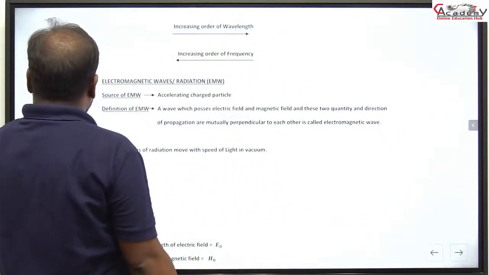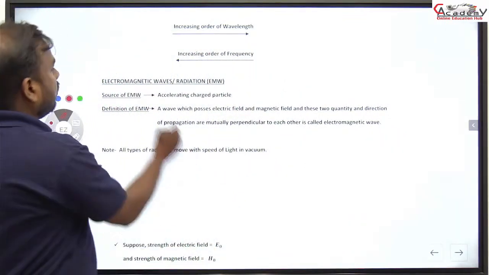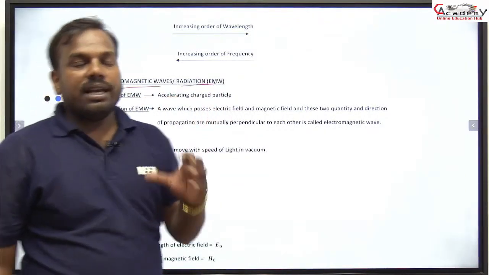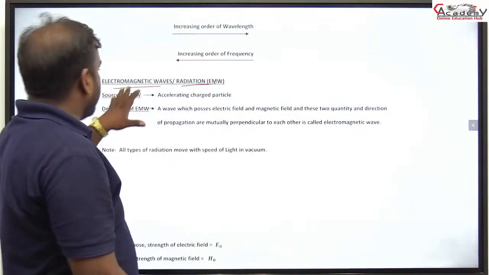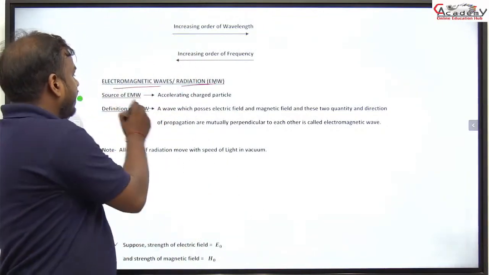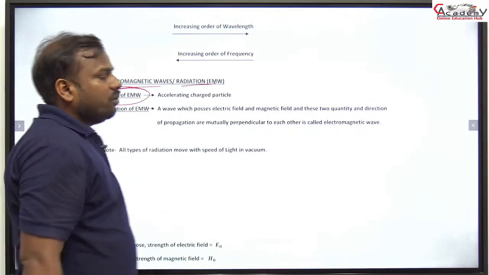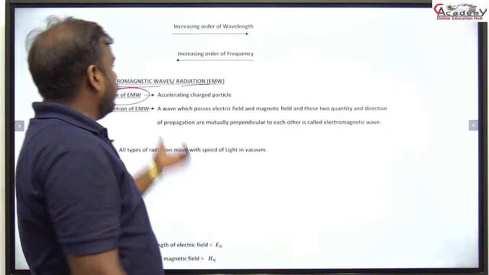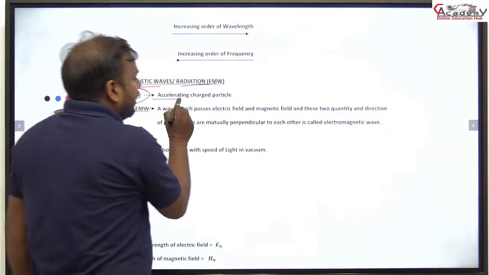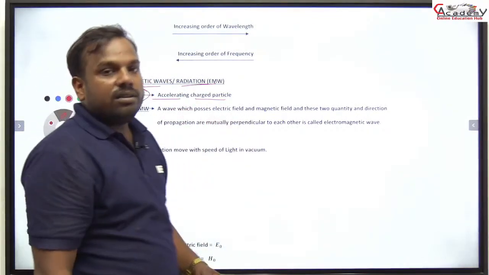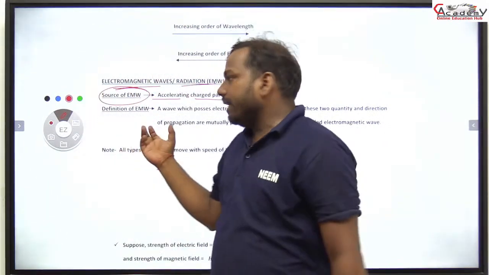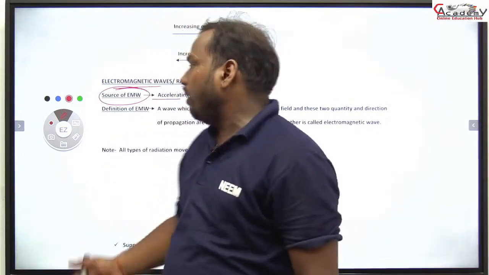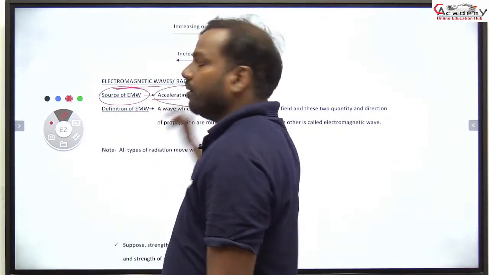Now, electromagnetic wave radiation, EMW. What is EMW? Electromagnetic wave. Source of EMW: how do we get EMW? Accelerating charged particle. When a charged particle starts accelerating, then we get an electromagnetic wave. Is that clear?